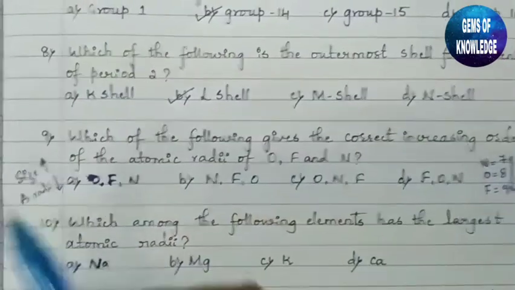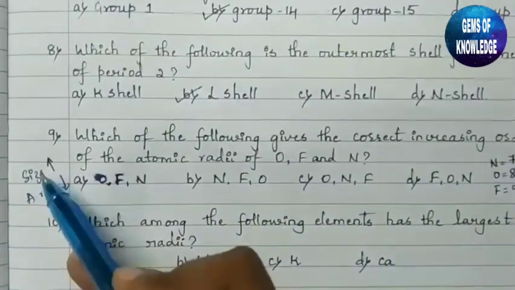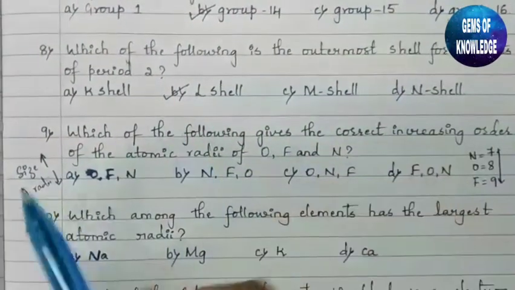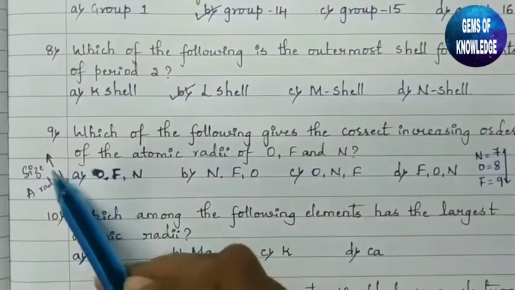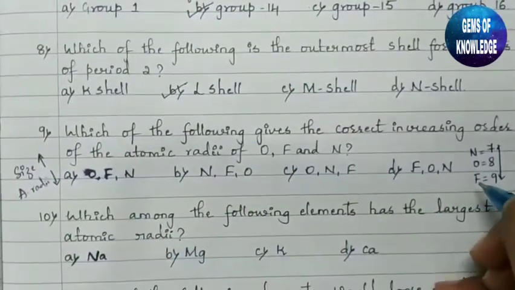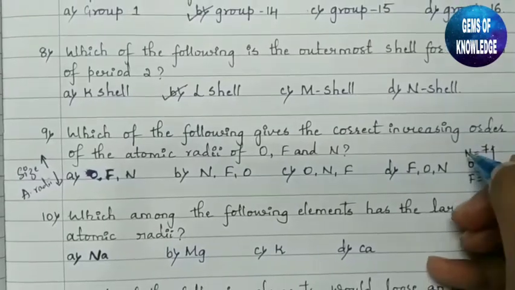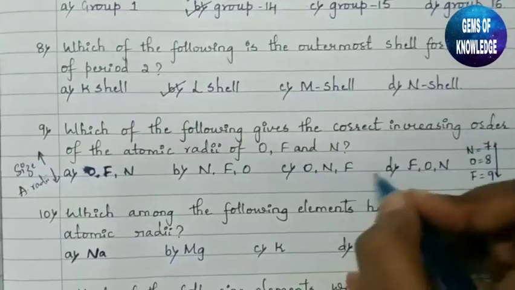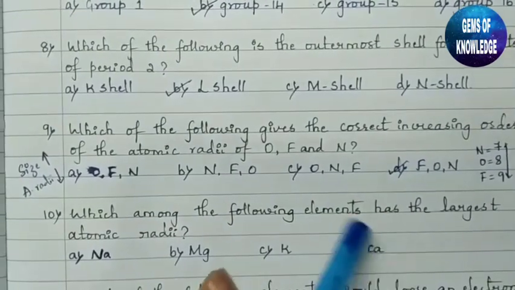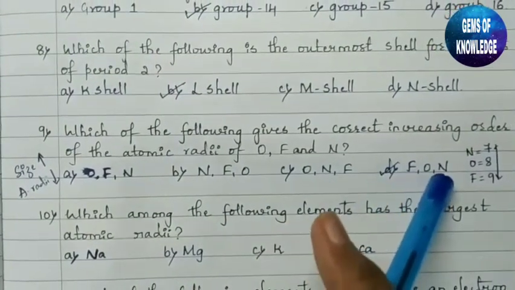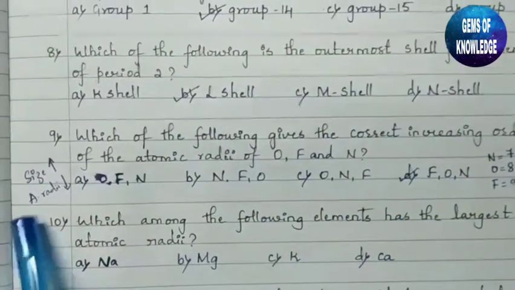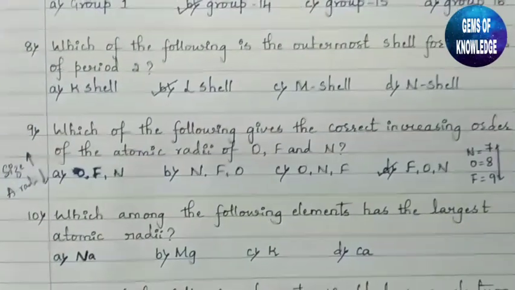What we know actually is if the size increases, atomic radii decreases. But the question is asked in the reverse manner. If the atomic radii increases, the size has to decrease. Means size must go from F, O and N. It should decrease. So the correct answer here is D. As you can see here, F, O and N is in the decreasing order. If the size is decreasing, then the atomic radii will increase automatically.